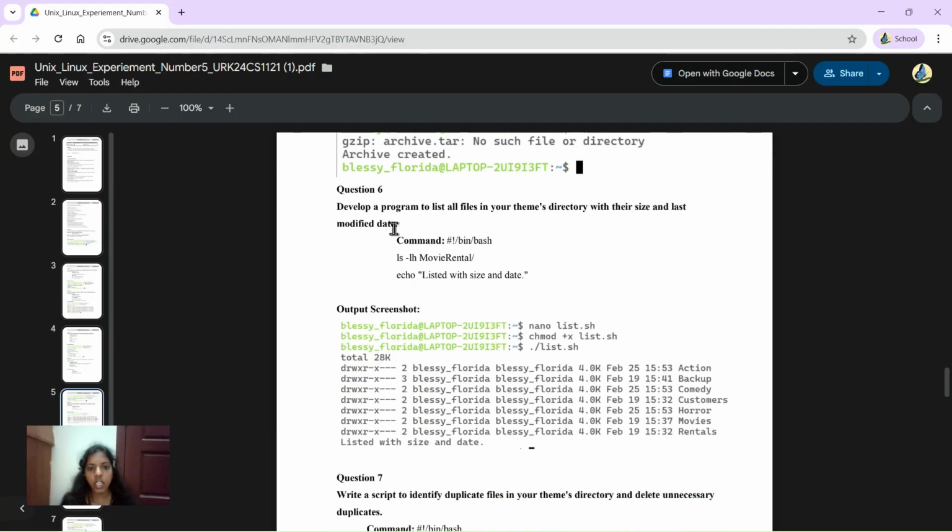The sixth question is to develop a program to list all the files in the theme file. It is a normal command which will be used in our day-to-day systems and command prompts. It will be given inside the list.sh file. After running the program, it will show what other files are there in the particular directory.